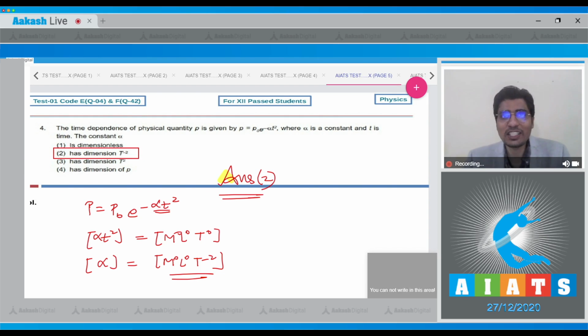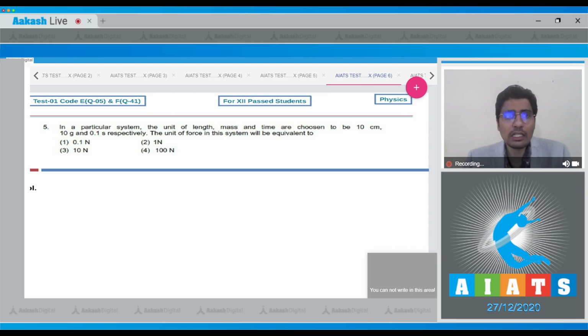Now let us proceed to question number 5. In this question, in a particular system, the units of length, mass and time are chosen to be 10 centimeters, 10 grams and 0.1 second respectively. The unit of force in this system will be equivalent to.